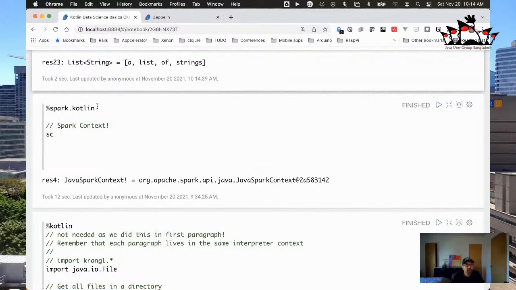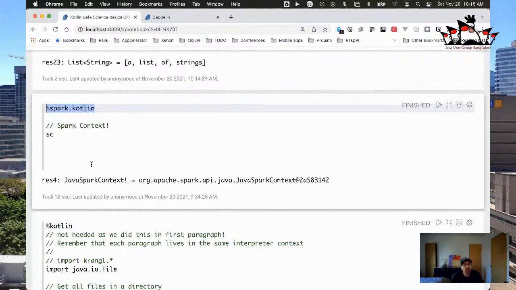So there's a plugin for Apache Zeppelin called Spark Kotlin, which allows you to go and actually run against a Spark engine that you can connect to, that you might be running locally, or you might be running it somewhere in the cloud or wherever. Okay, you can go and configure that.